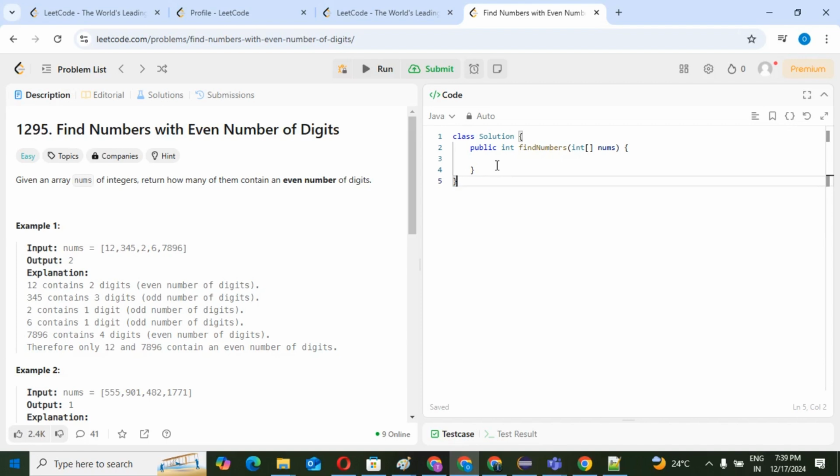So the main agenda of this video is how to find the numbers with even number of digits in the input array. I hope you understood. Without any further delay, we will move to our IDE.